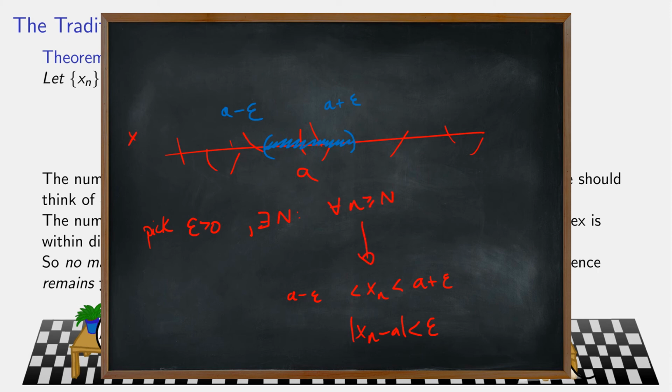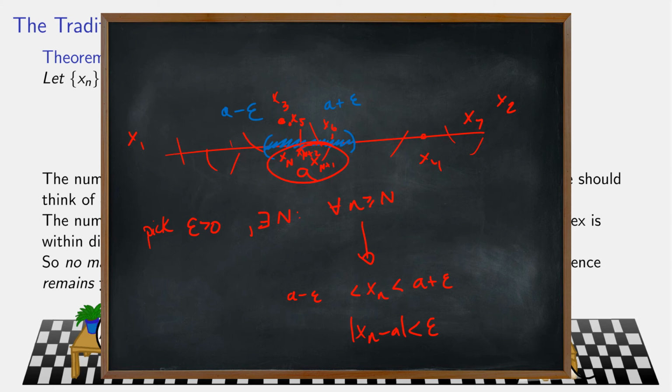So x sub 1 might be way off here, and x sub 2 might be way off here. Maybe x sub 3 is in the desired range, but x sub 4 isn't. Maybe x sub 5 pops back to be very close to A, and so is x sub 6, but then x sub 7 is way off here. But eventually, there will be a capital N so that x sub capital N is in here, x sub capital N plus 1 is in here, x sub capital N plus 2 is in here. All the remaining terms are trapped.